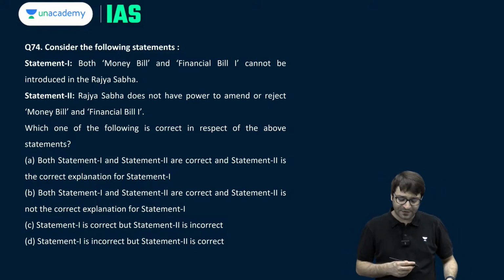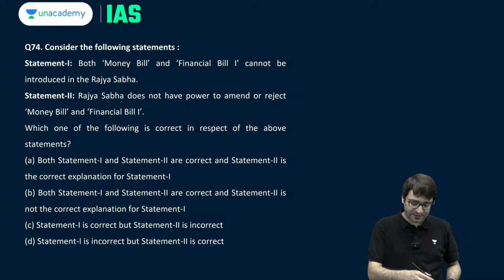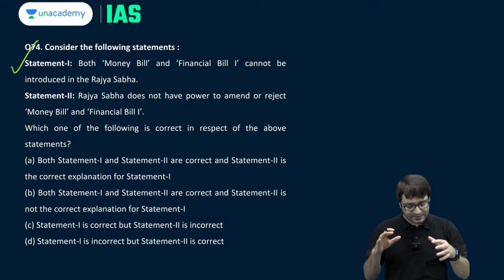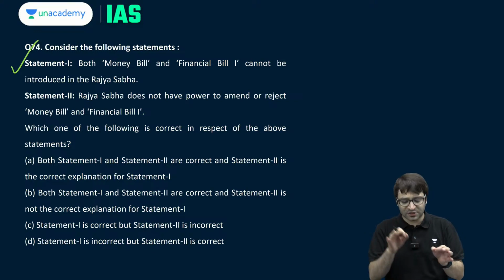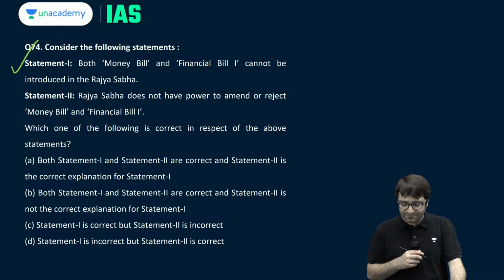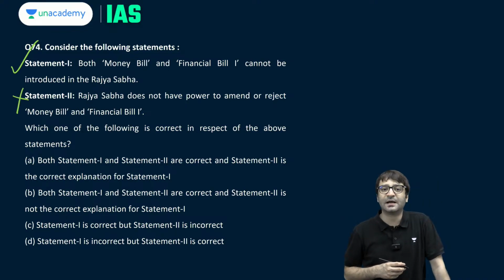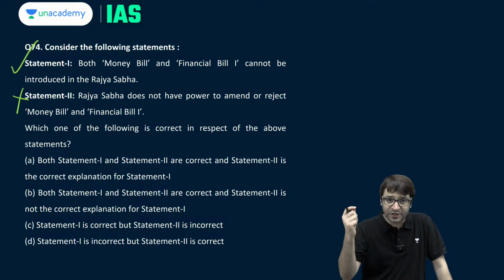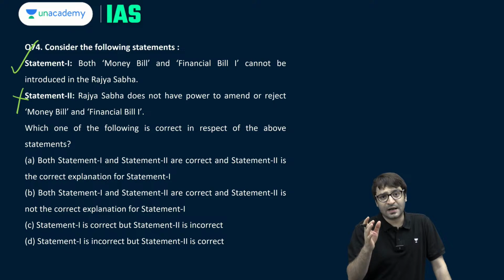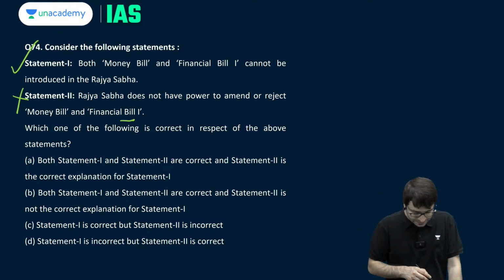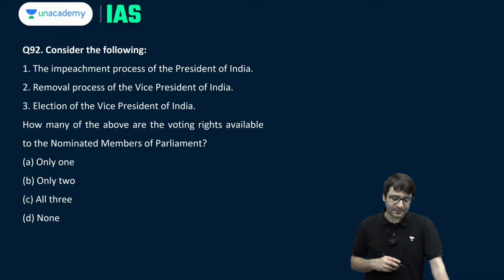Both money bill and financial bill 1 cannot be introduced in Rajya Sabha. This is correct, because a money bill under Article 110, a financial bill type 1 under Article 117 clause 1, these can be introduced only in Lok Sabha, not in Rajya Sabha. Rajya Sabha does not have the power to amend or reject a money bill and financial bill. This is incorrect, because Rajya Sabha does not have the power to reject or amend a money bill, but Rajya Sabha has the power to reject or amend a financial bill type 1. Which of these statements are correct? Statement 1 is correct, statement 2 is incorrect, so C is the right answer.